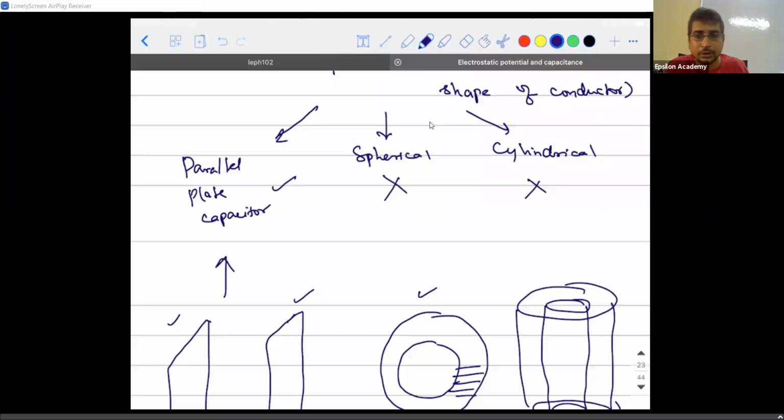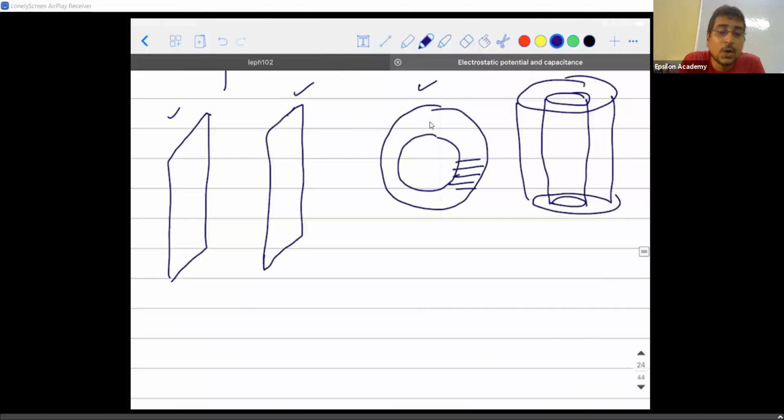So when I say we are going to discuss a parallel plate capacitor, we are going to calculate certain parameters for it. What did we understand from the definition of a capacitor? The work of a capacitor is to store charge, right? So how is it going to store charge? If it is able to store charge, what is the capacity of it? Technically, it's called capacitance. How do we calculate the capacitance of a parallel plate capacitor in terms of its charge and other geometrical parameters? These are the things we are going to see. Thirdly, we will see what will happen if you change the intermediate medium between the plates. Okay, shall we get started?